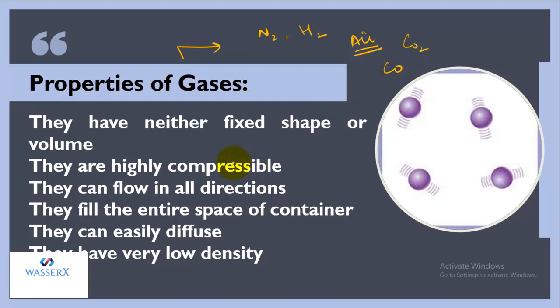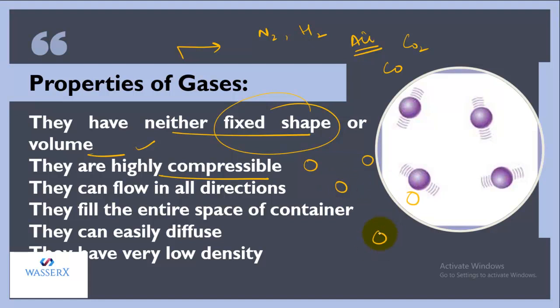If we talk about their properties, they have neither fixed shape nor fixed volume. That means their shape is not fixed and even their volume is not fixed. But they have high compressibility because the molecules of gas are far apart. So there are a lot of intermolecular spaces between them. I'll write that intermolecular spaces are quite high in them and intermolecular force is not strong, or you can say it's almost nil because they are far apart. That is the reason they can be highly compressible.